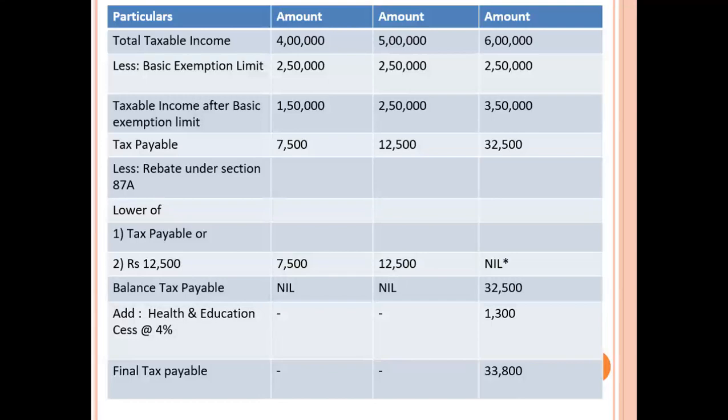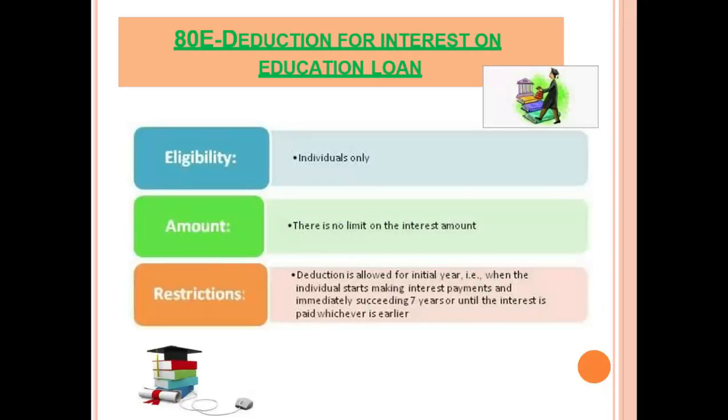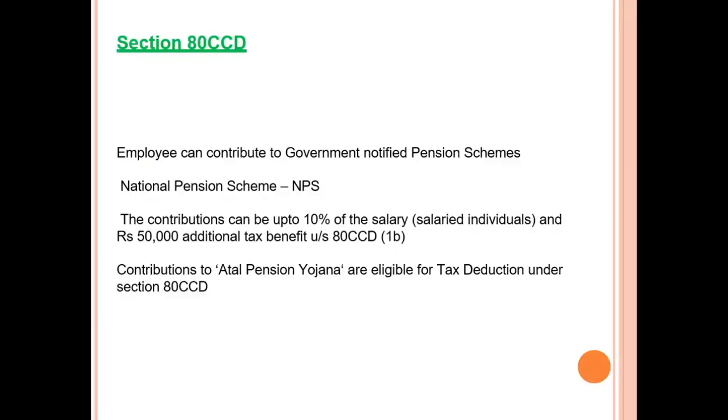Tax payable. So what we saw over there, the tax payable would be the 12,500 or the lowest. For A, it will come out to 7,500. For B, it is 12,500. And for C, there is no such provision. So he has to pay full taxation. Now, 80E, this is an education loan. 80CCD, NPS, that is called National Pension Scheme.